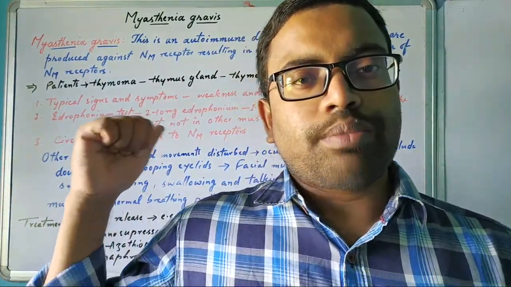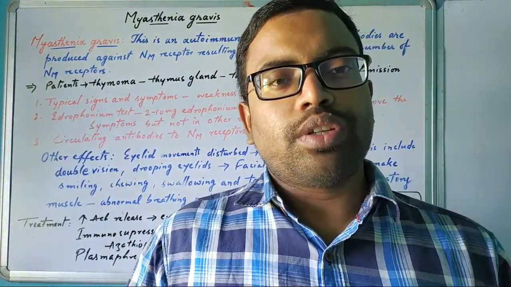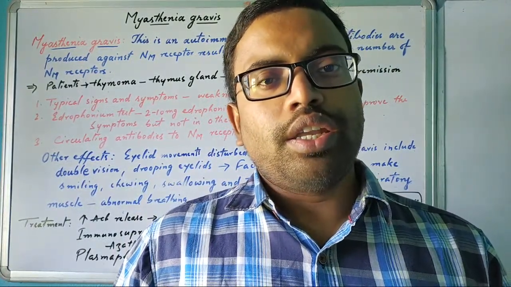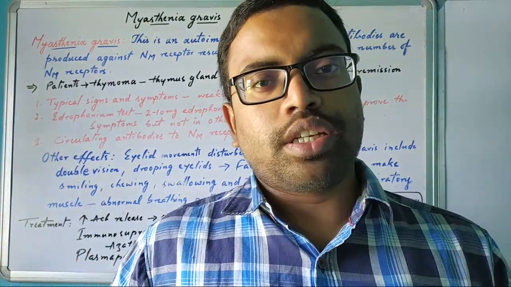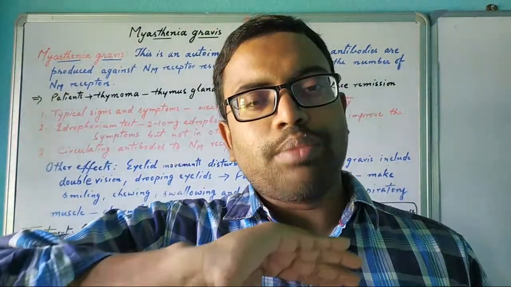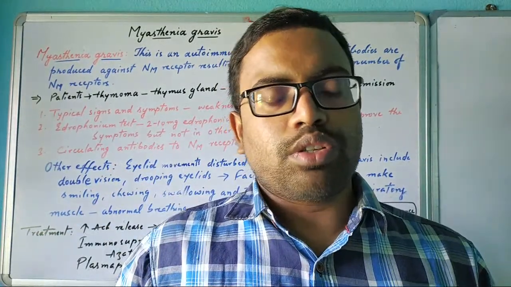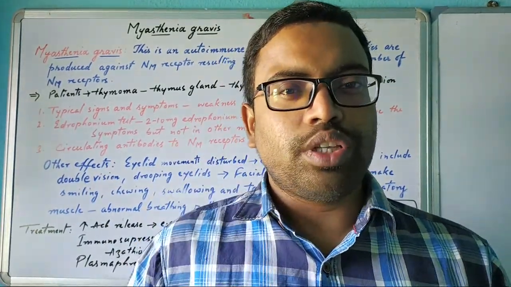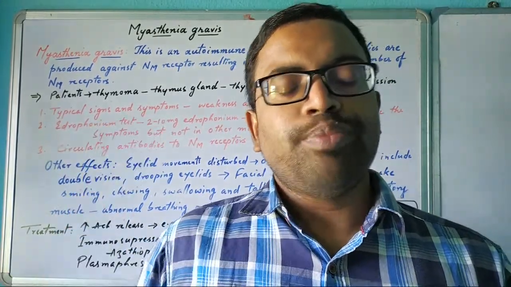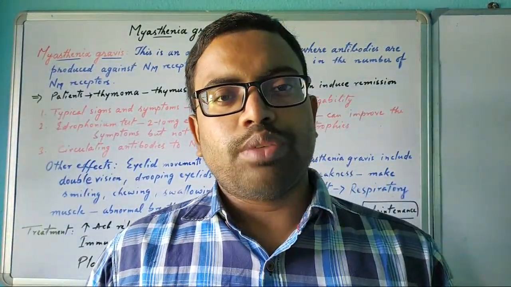So this is one type of autoimmune disorder, and leukoderma is another type, and rheumatoid arthritis is another type. There are many other types of autoimmune disorders also, but these three I told you: leukoderma, rheumatoid arthritis, and myasthenia gravis. So what is an autoimmune disorder?